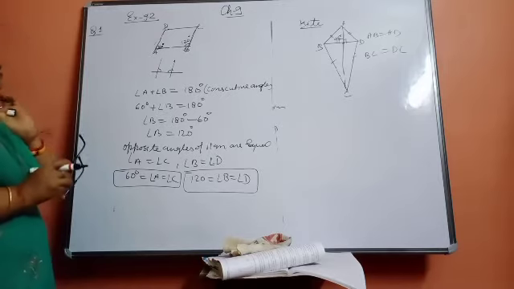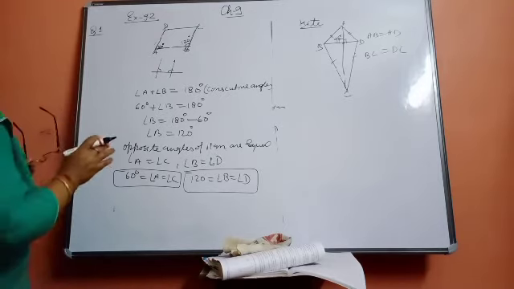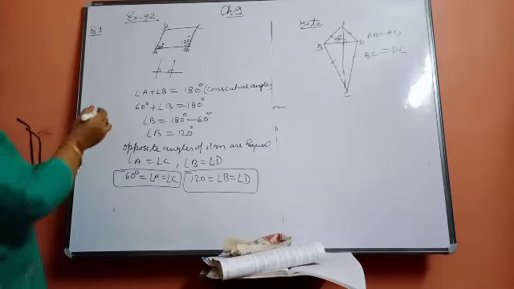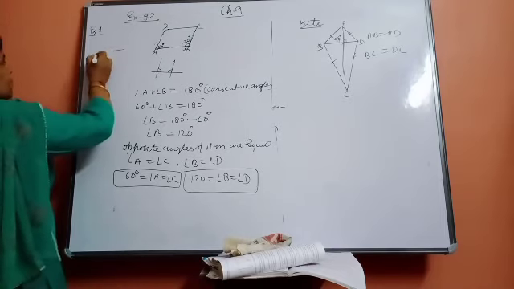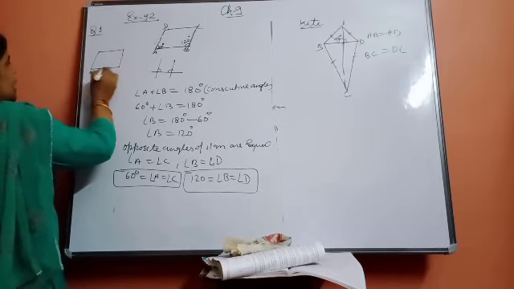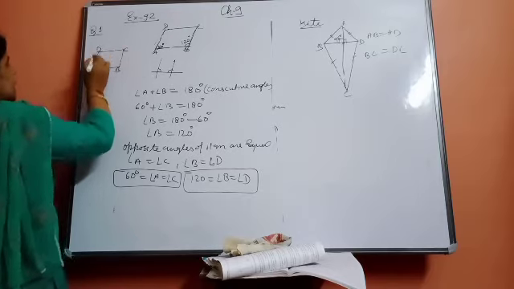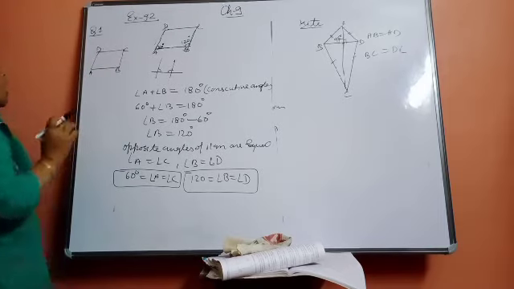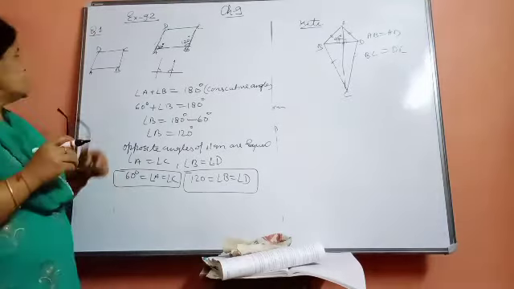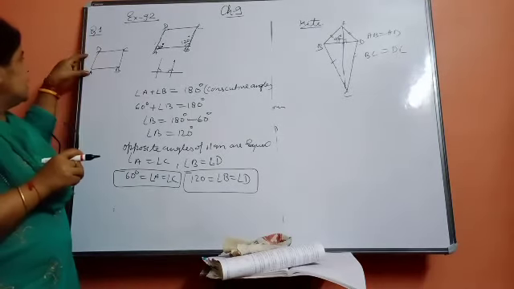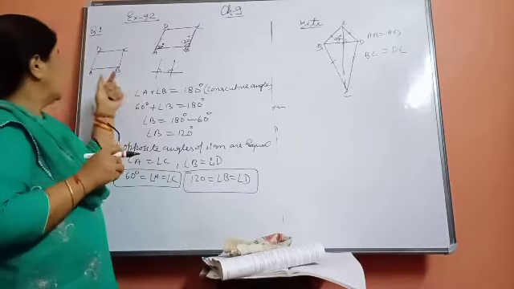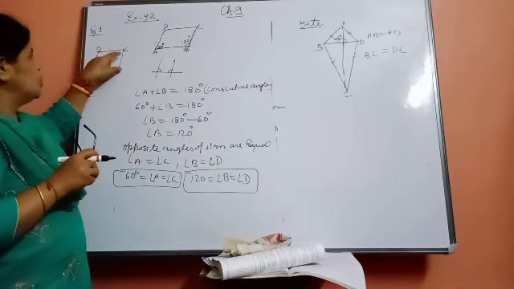Again beta, I am repeating the properties of the parallelogram so that you become very clear in the properties. Then only you can understand. This is a parallelogram ABCD. What are the properties? Opposite sides are equal and as well as parallel. Means AB will be parallel to DC and AD will be parallel to BC also. And AB is equal to DC and AD is equal to BC.